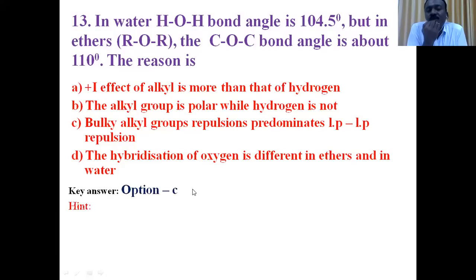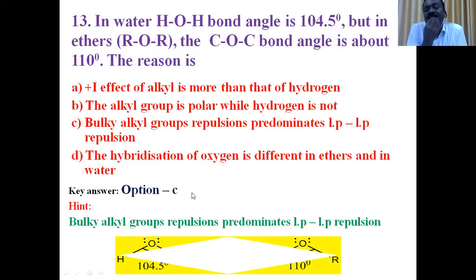In ether also, oxygen is sp3 hybridized. It contains two lone pairs. But the bond angle, instead of being reduced, increases, because when compared with hydrogen, alkyls are bulky groups.